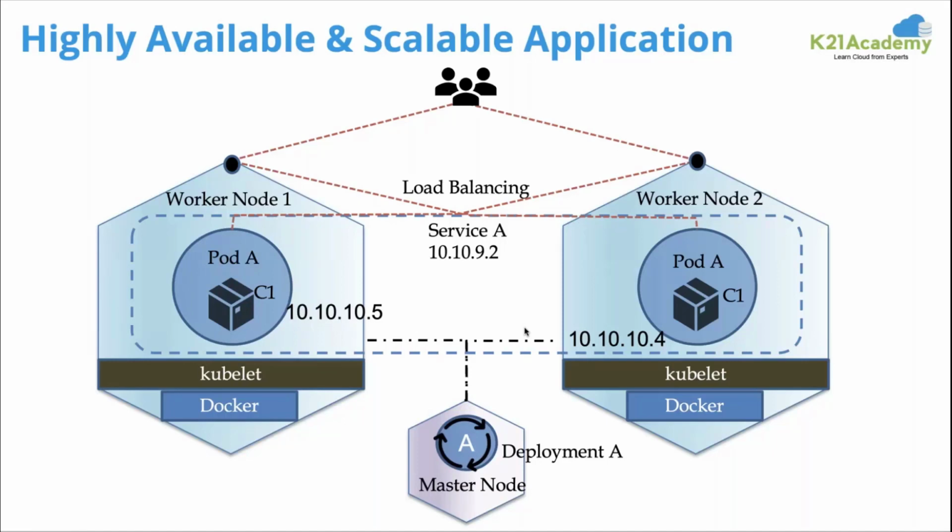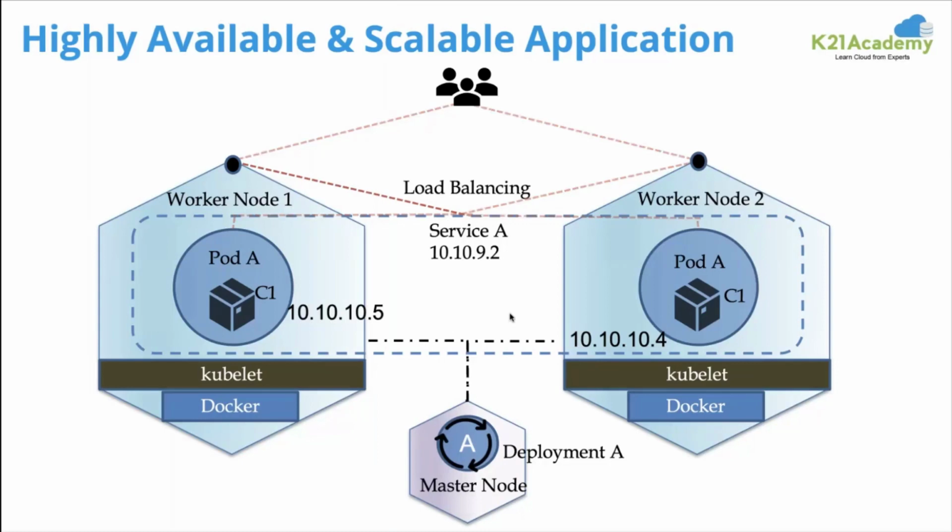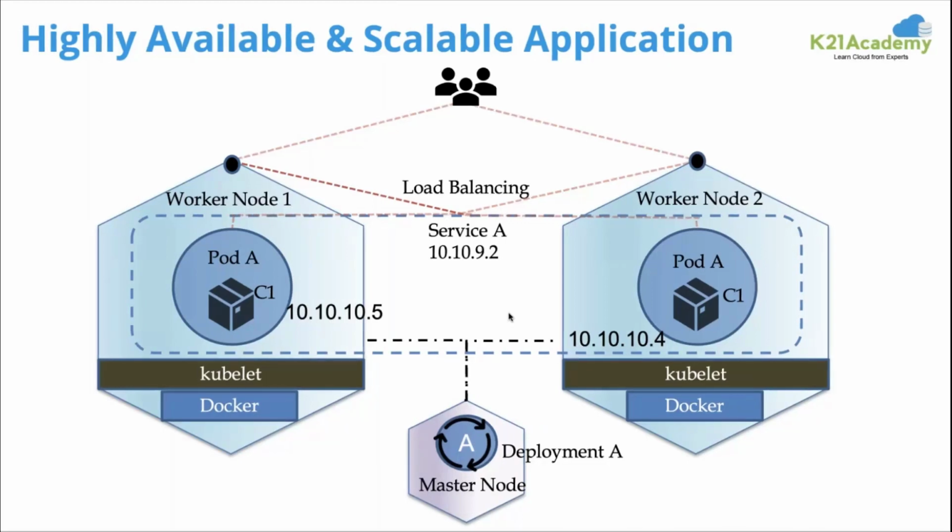And I send packets according to the service IP address, and in the backend the service's work is to keep monitoring whether the pod went up or went down. It maintains the IP addresses in the endpoint list. Okay, so this is the way we can set up a complete, highly scalable application, and a lot of load balancing comes into the picture.